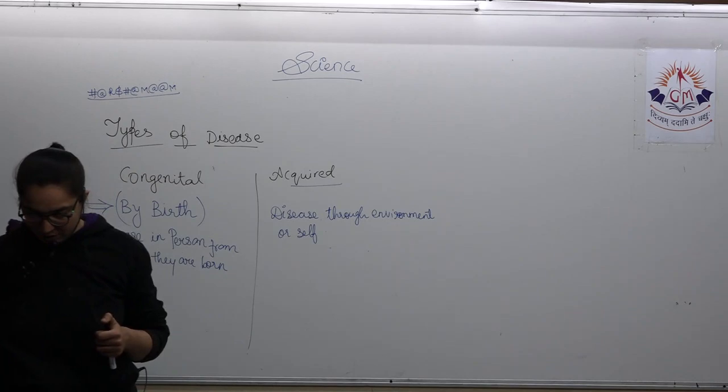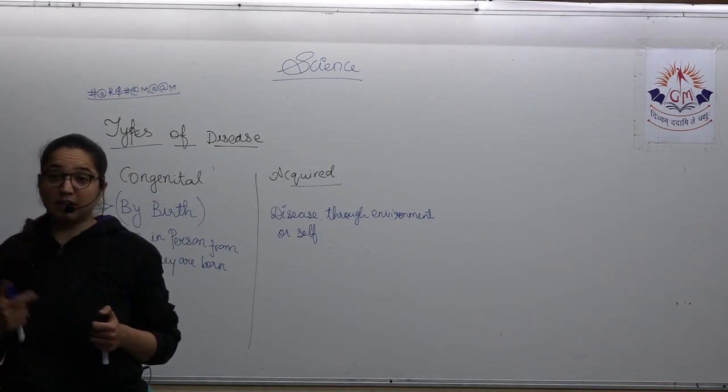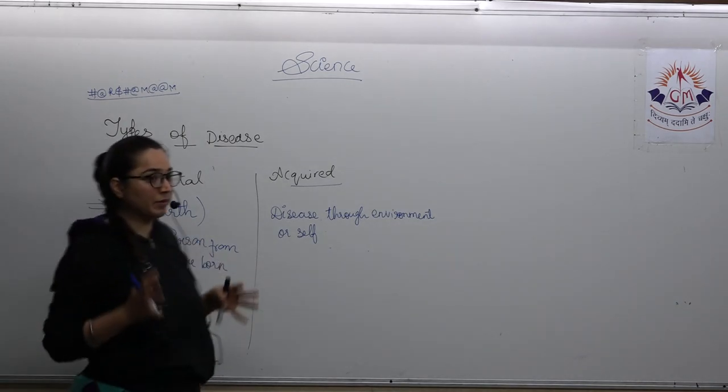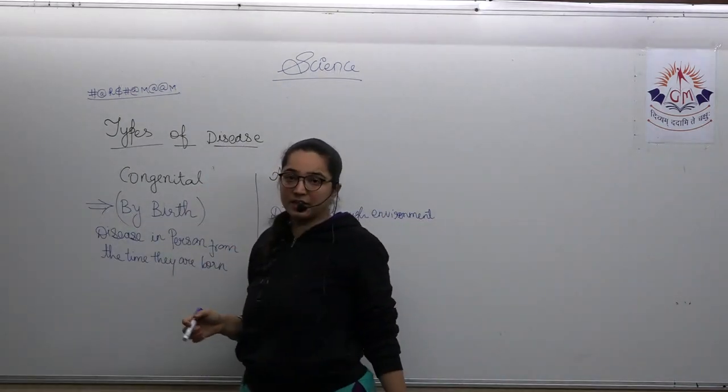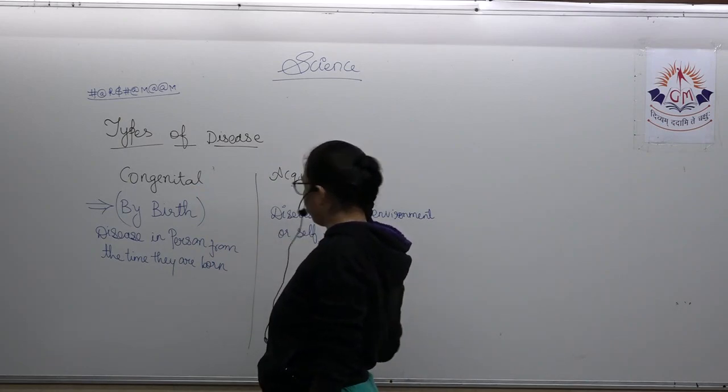Some of the example of the congenital disease is the color blindness. From the time they are born, they are not able to identify the type of color, then that is coming under this category. And acquired means through the environment.